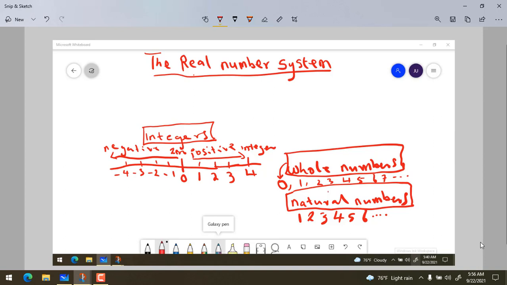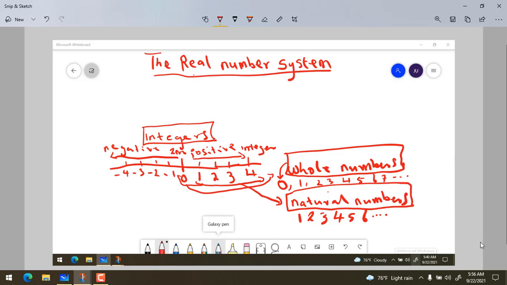So we can see that the integers capture both the natural and the whole numbers. The natural numbers are the positive integers. Okay, now positive integers plus 0, we have the whole numbers.